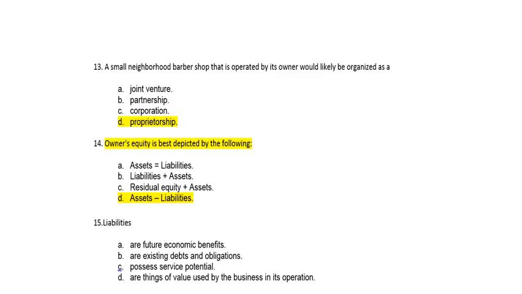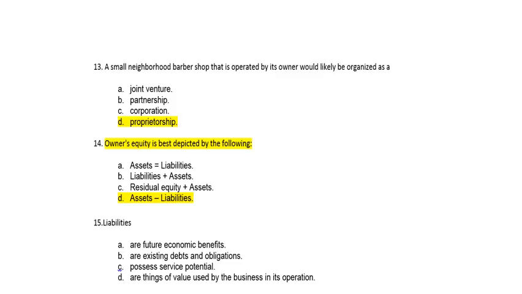Okay, owner's equity is best depicted... and they're playing jazz with the accounting formula here a little bit. We know it's assets equal liabilities plus stockholders' equity, but if you moved it around a little bit and said assets minus liabilities, then the difference that's left over would be stockholders' equity, right? Just think of it, if your only asset was cash, you had $100 cash, but you had a $20 bill you had to pay, then really only $80 of that cash is what you own. The $20 has got to go to the PG&E company or whatever, right?